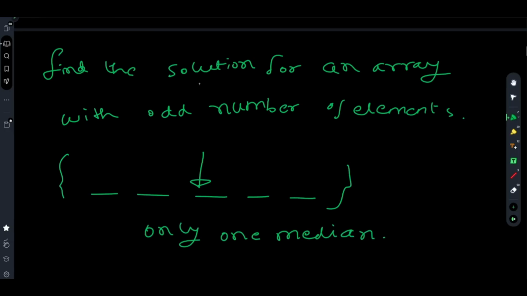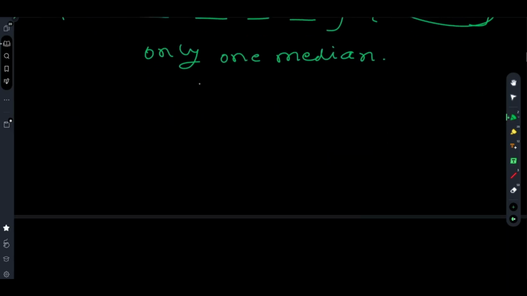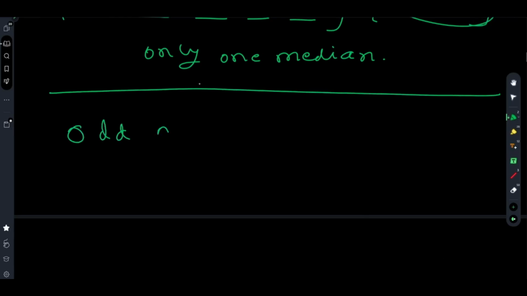When there are two numbers, the average of which is the median, some complications arise that we will treat as a special case. But once we find the new median of the odd number of elements array, we can write one condition, not so simple perhaps, and it will be applicable to an even number of elements. So before going to even number of elements, we will do odd number of elements.